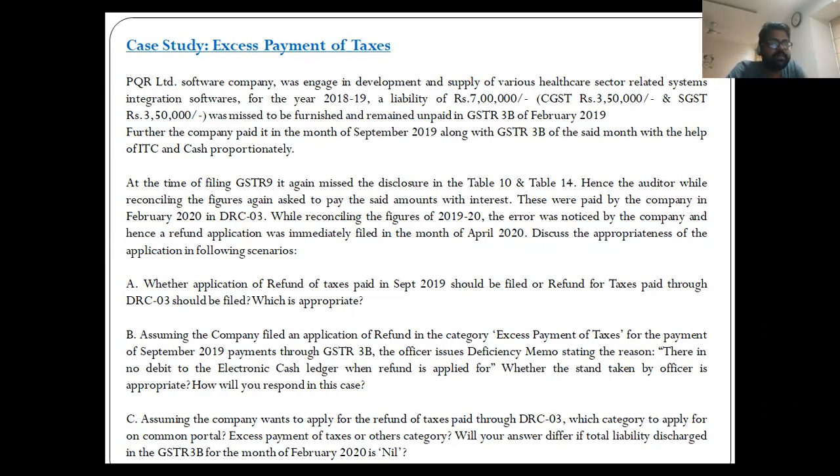So in the given case, the clarity over the issue raised by the officer is already given through the circular, which says if at the time of making payment of this extra tax, because this is the excess tax paid, if the original excess tax is paid through the cash ledger, then again the amount should be paid in cash. If it is through the electronic credit ledger, then the electronic credit ledger should be given that excess credit. So that is pretty much clear. So depending upon which period it applies, the recredit will actually happen.